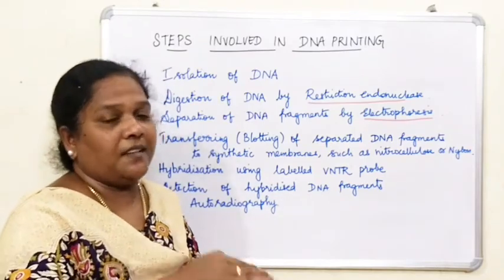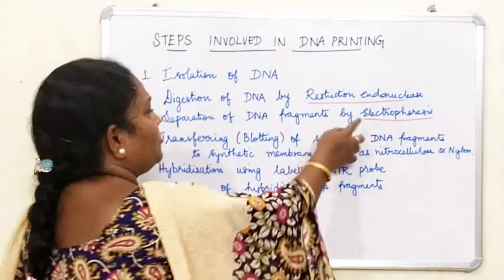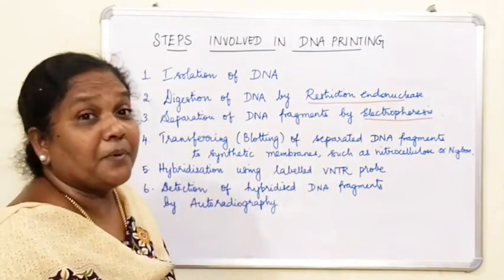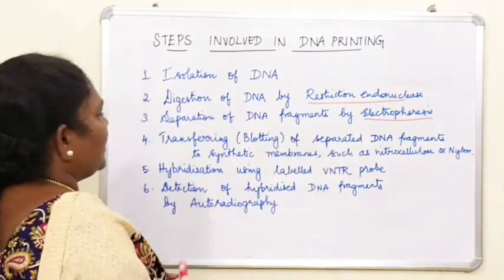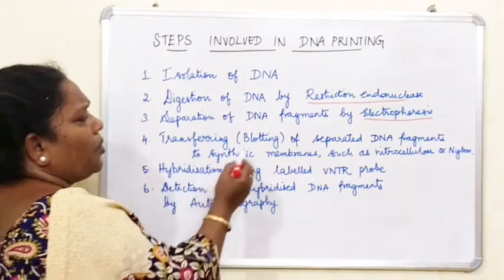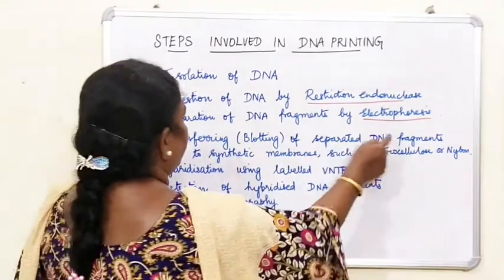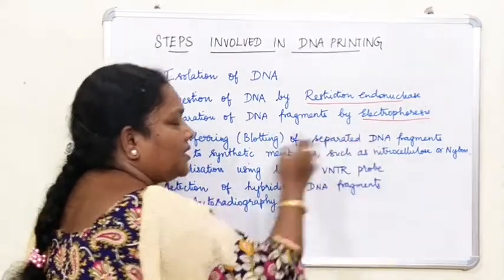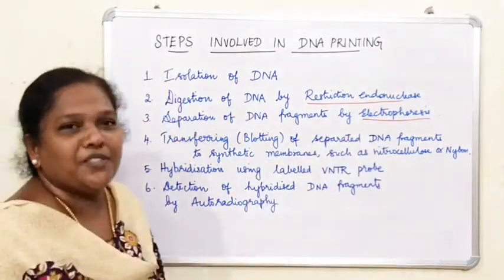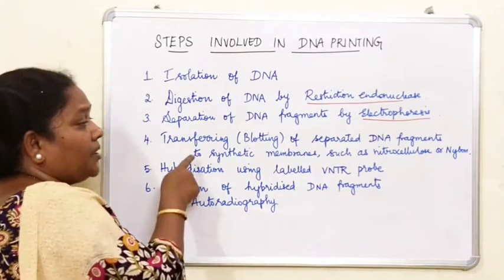Here you use a gel. With the help of the gel electrophoresis method, the DNA can be separated into many fragments. The next step is transferring. This is a blotting method called Southern blotting. The DNA fragments you have separated with the help of electrophoresis are transferred to a synthetic membrane.